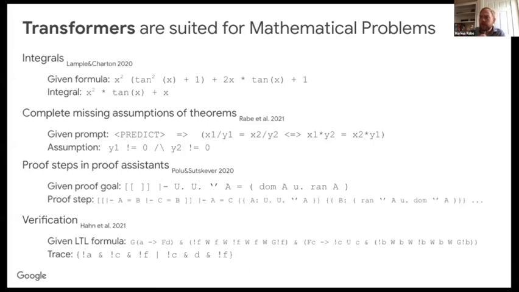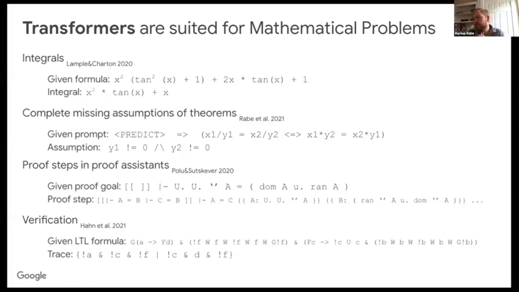We've also contributed to that list. We published a work that showed that we can predict, for example, missing assumptions of theorems. So if you enter an incomplete statement and ask under which circumstances this is true, it can give you an assumption that makes it true. It's a non-trivial one, since you could always enter false, which is a nonsensical or vacuous assumption, but it actually gives you nice assumptions. Like here in this case, it says y1 and y2 should be non-zero.